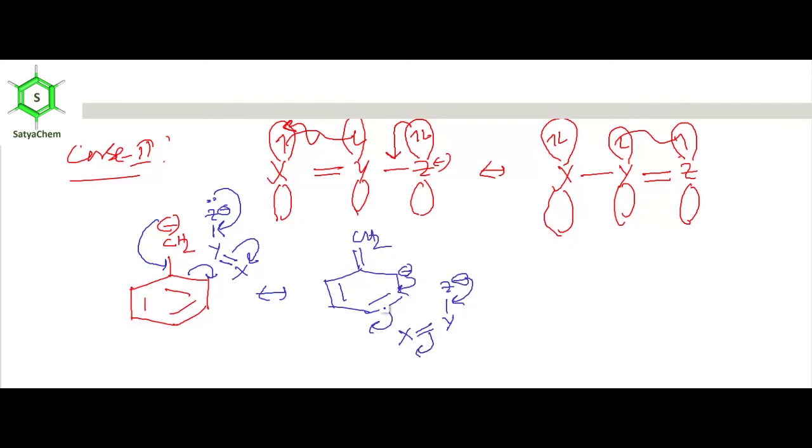In the same way, I am just mimicking. This pi bond, this double bond and this double bond are intact. Now the negative charge gets shifted from this carbon to this carbon, and then there is a new pi bond. Simple.